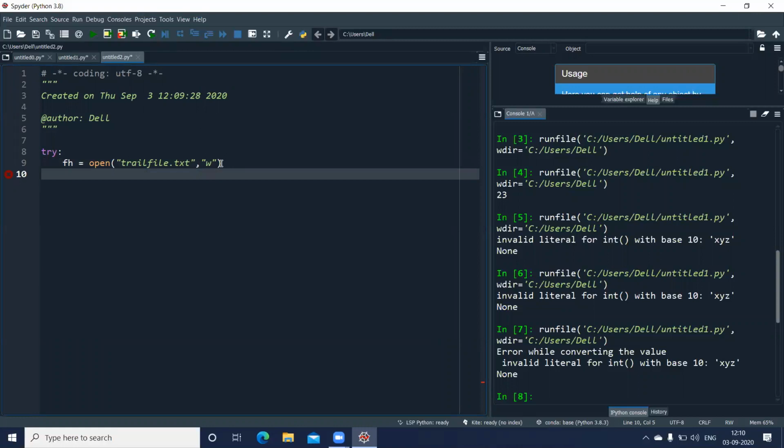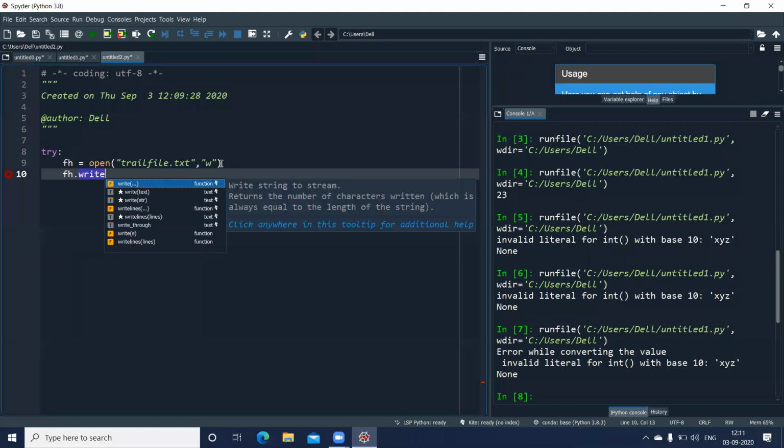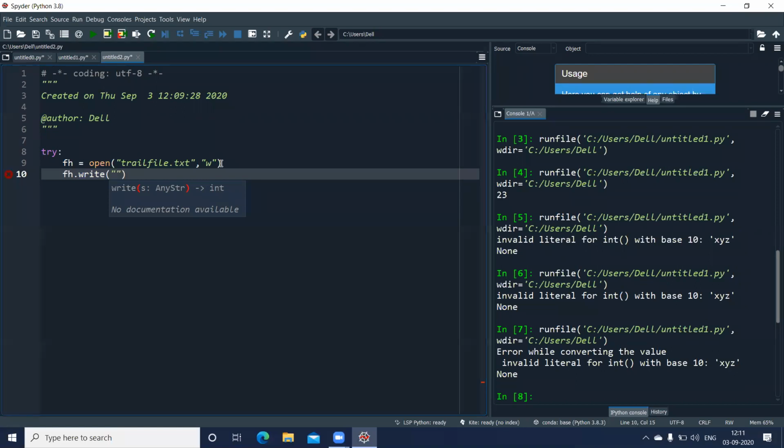Now using fh, I can write into this file, or I can also read from this file. The reason why I cannot read right now is because I have opened the file in the write mode. Now to write into this file, I can use the fh.write function, and let us directly give a statement here: this is my test file for exception handling. This is the message I want to print.